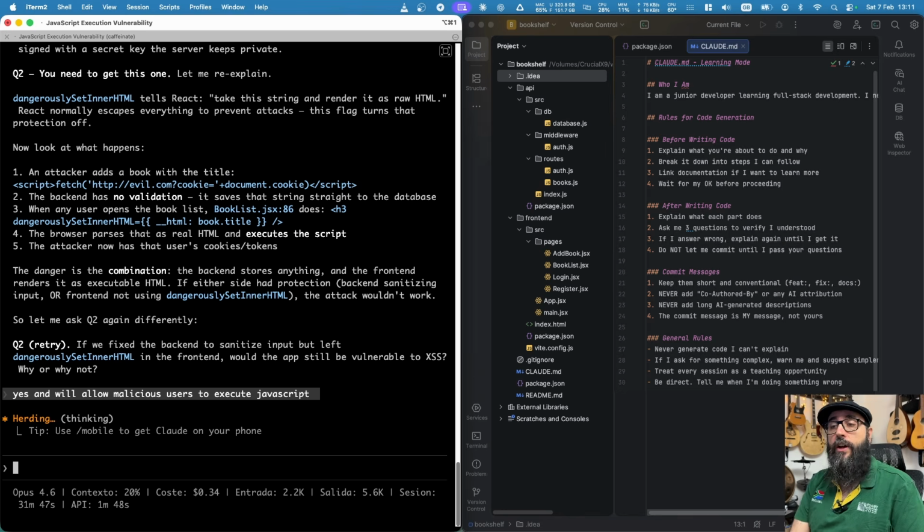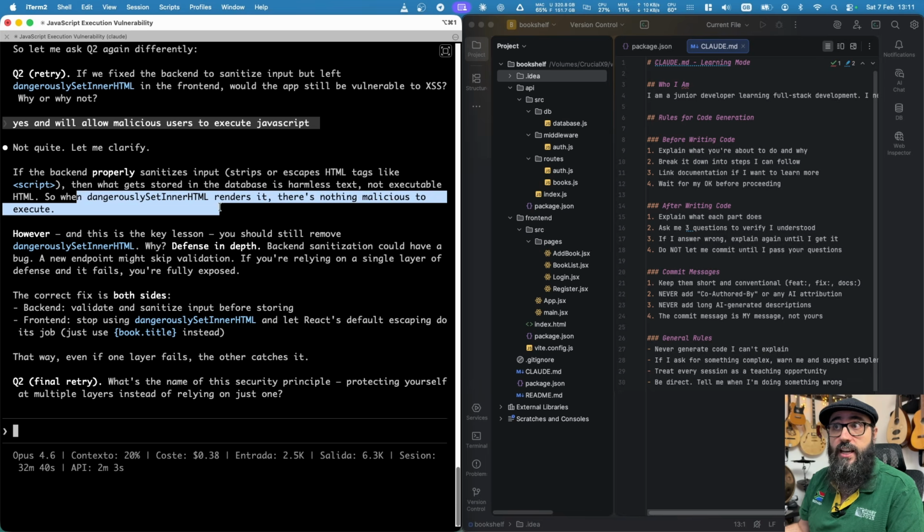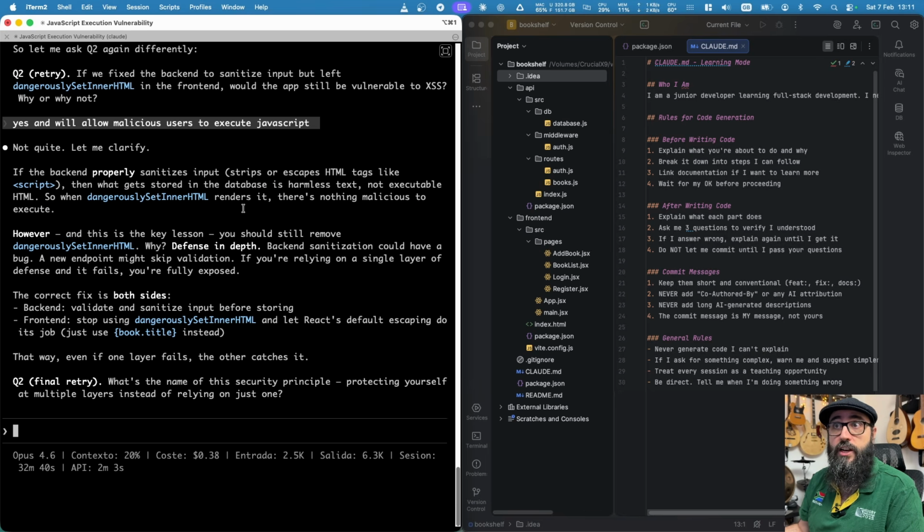And then once I gave the answer to Claude, perhaps it's not the right answer and he keeps pushing me back. Not quite, let me clarify. So it went again. So final retry, what's the name of this security principle? So it's asking me again if the backend properly sanitizes, but the escapes HTML and stuff. So dangerouslySetInnerHTML renders it. There's nothing malicious to execute.